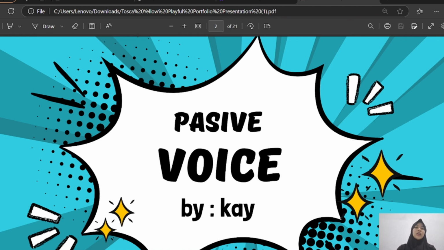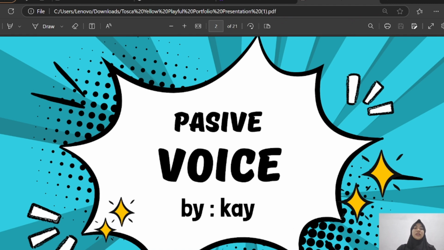In English, we usually build a sentence in many ways, active and passive. An active sentence focuses on who is doing the action, but in a passive sentence, the focus shifts to what is being done or what's happening to the object.